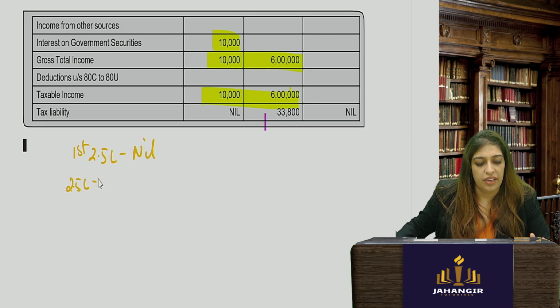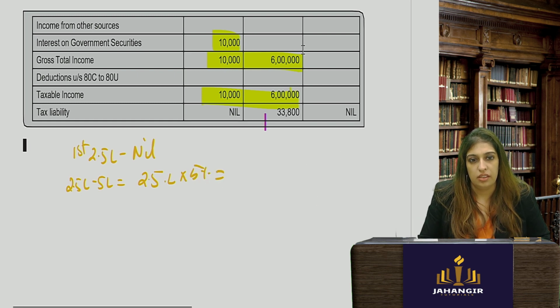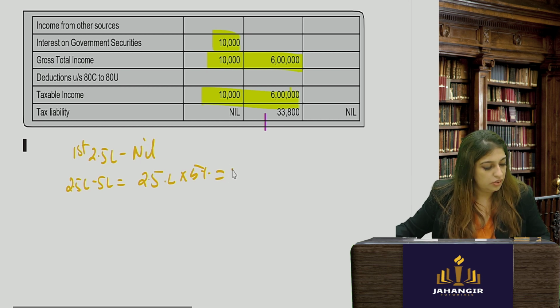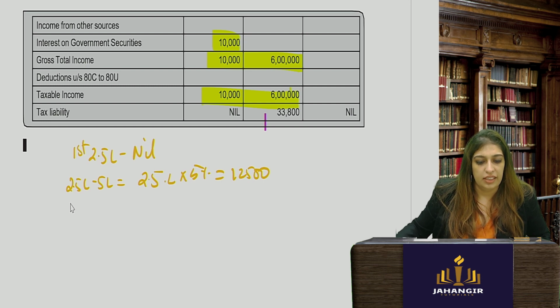2.5 lakhs to 5 lakhs. That is what is your slab in the middle between these two. You'll say, ma'am, it is, sorry, 5%. So you will take 2.5 lakhs, 12,500 here. Okay. Then it is only 6 lakhs. So you will take from 5 lakhs to 6 lakhs. That is only 1 lakh into 20%.